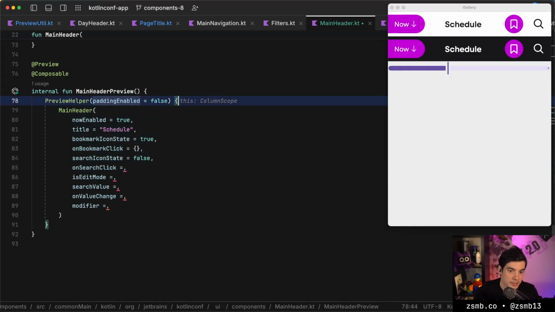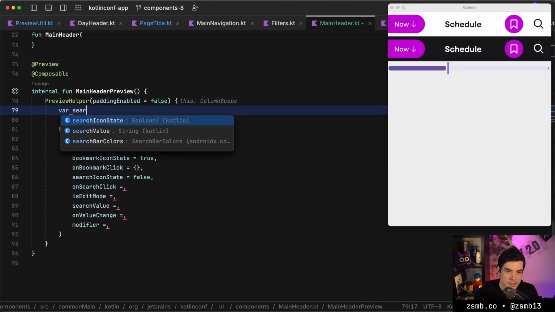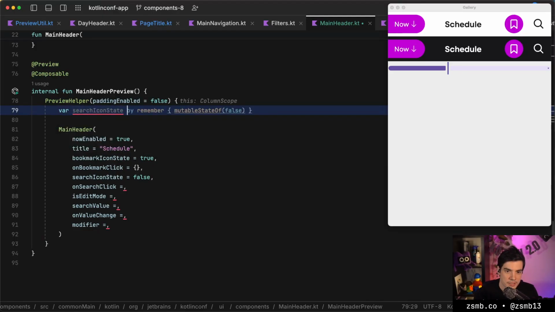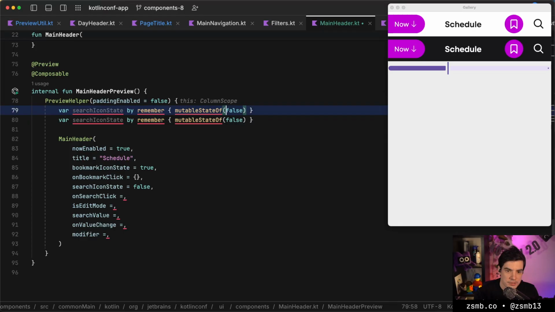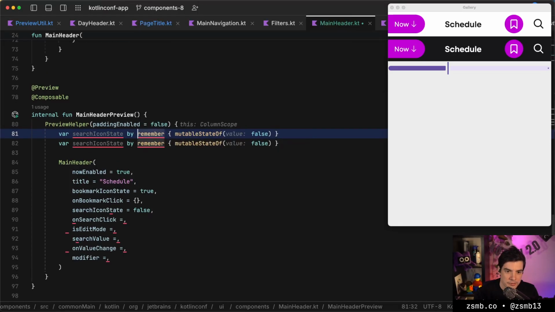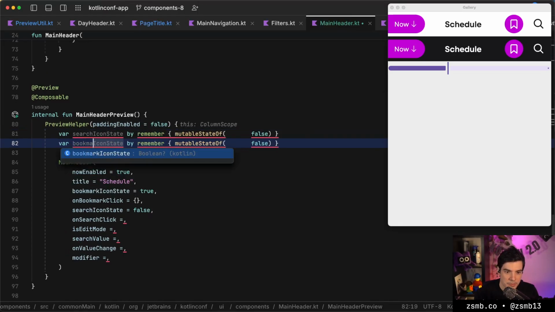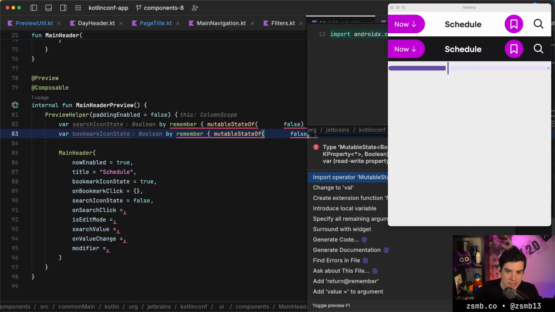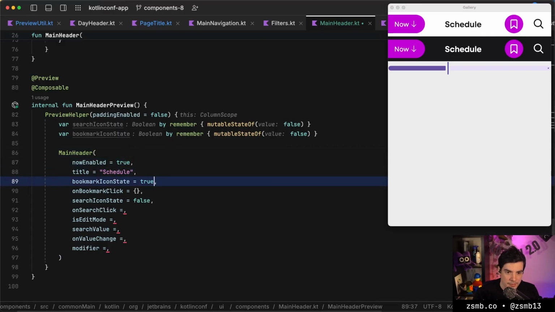We can create some states for these in the preview. So we can have a search icon state, which is false by default, add a bunch of imports, and then a bookmark icon state. Add some more imports, add some more imports.